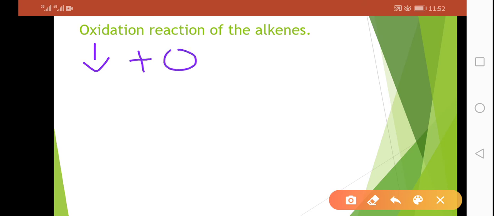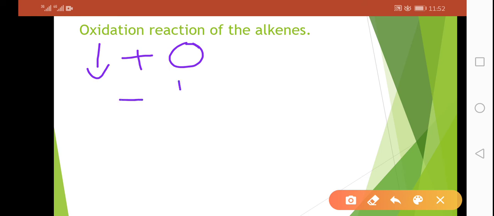The positive sign indicates the gain of oxygen. I am writing it again. So this is oxygen, and oxidation can also be defined as loss of hydrogen from a compound, or as loss of electrons.